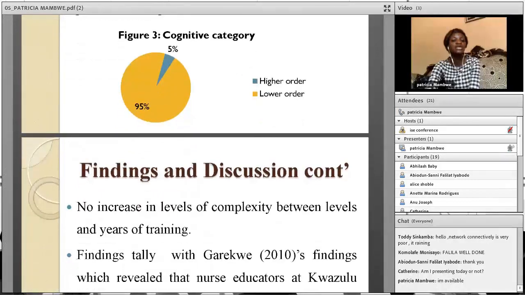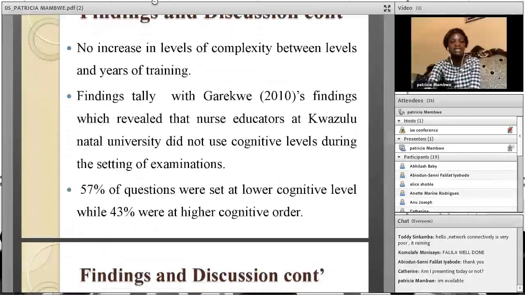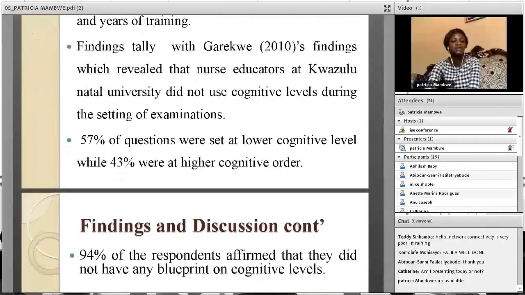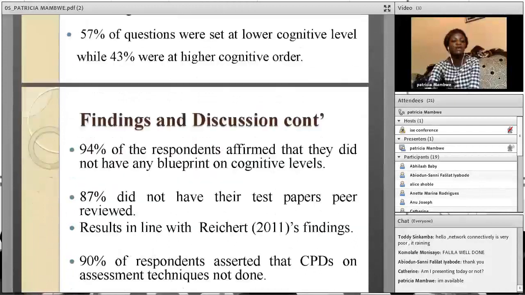There was also no increase in levels of complexity between years of training. So from first year to third year, there was no increase in the level of complexity of the questions which were set. This compares with Haraoka 2010's findings, which revealed that NES educators at KwaZulu-Natal University did not use cognitive levels during the setting of examinations. They found that 57% of the questions were set at lower cognitive level, while 43% were of higher level.